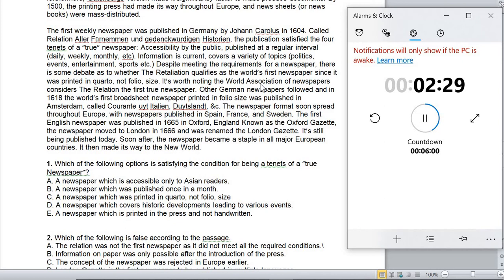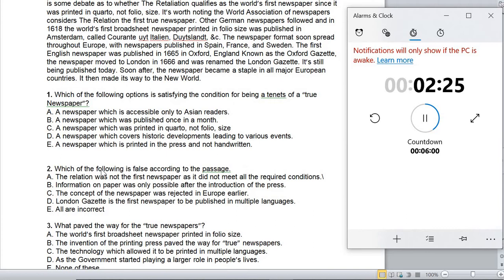Okay, it's worth noting that the Association of Newspapers considers it as the first. Yes, that is true, right? So basically the relation was the first newspaper. So this is not the first newspaper, this is false. Option A is false. Please be careful, they are asking which of the following is false. They are not asking which is the true, right?